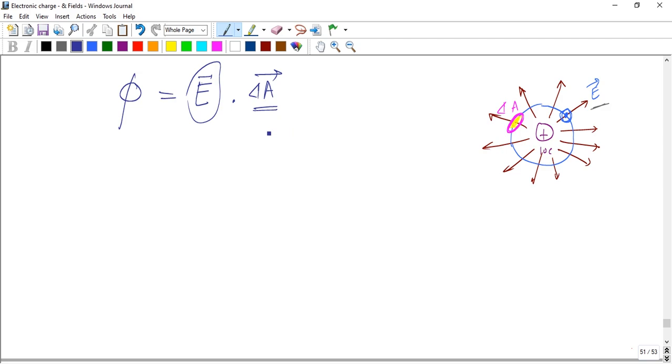So flux phi tells how much electric field is piercing the surface.